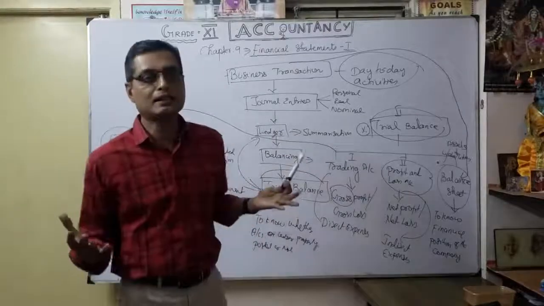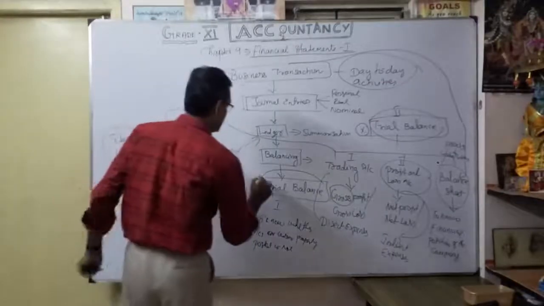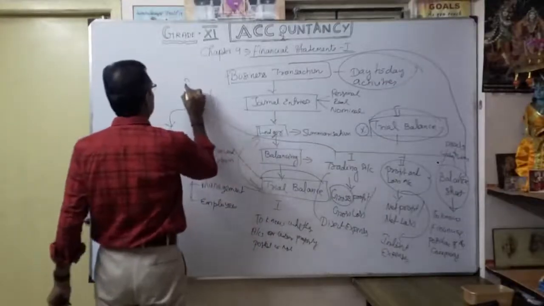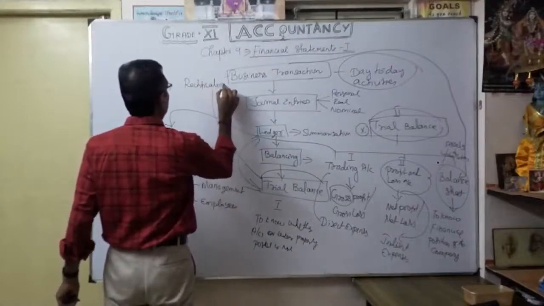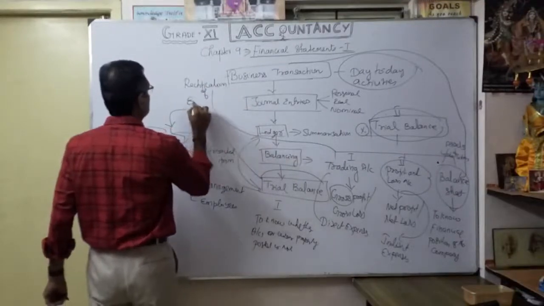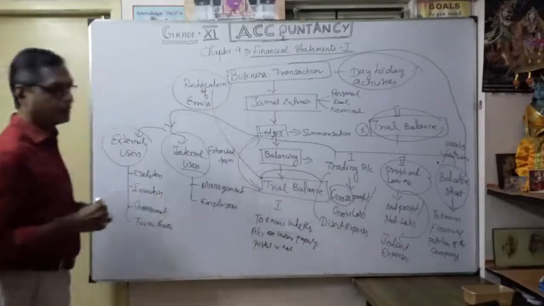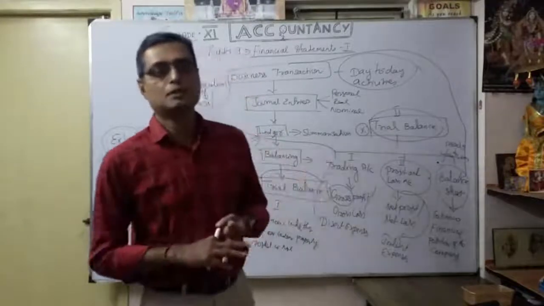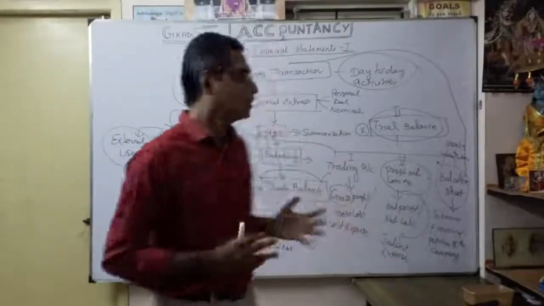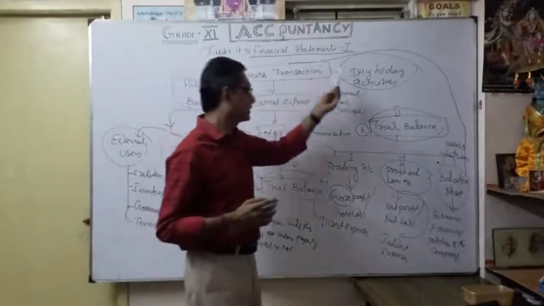If it does not tally, ultimately we land in the very, very important topic of rectification of errors. How to rectify? With the help of four types of error: error of commission, error of omission, error of principle, or compensating error. All this discussion is ultimately to prepare our financial statements.